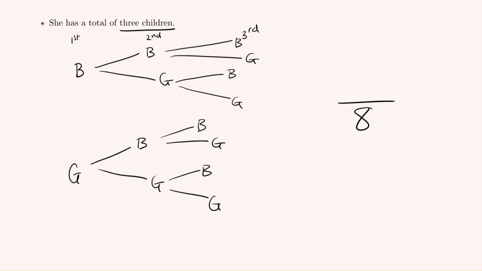That's the total. Now, the question asked for the probability of exactly 2 girls, so we're looking at 2 girls, 1 boy. The first option is all boys. 2 boys, 1 girl. Again, 2 boys, 1 girl. This option has 1 boy, 2 girls. This option has 1 boy, 2 girls, as does this one. So we would have 3/8 as the probability for this.